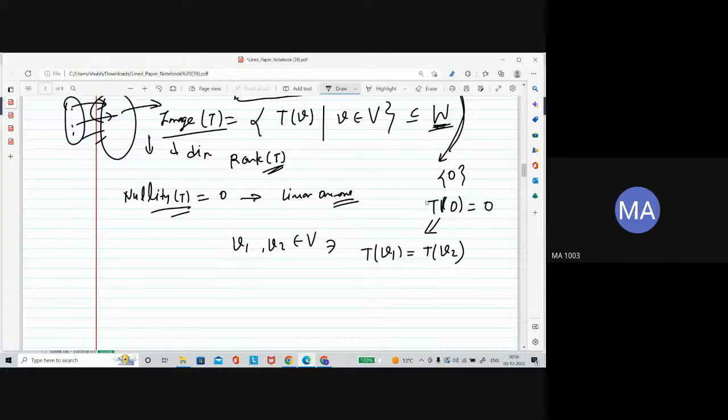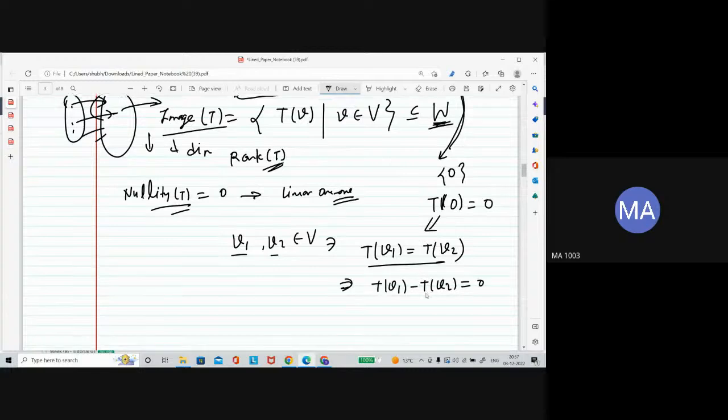So assume nullity is 0. Suppose we have two vectors v1 and v2 whose images are the same. Let's rearrange the expression: T of v1 minus T of v2 is equal to 0.